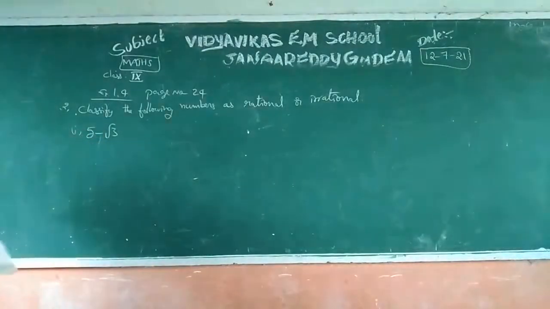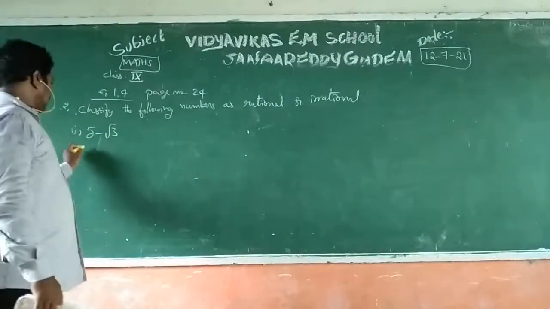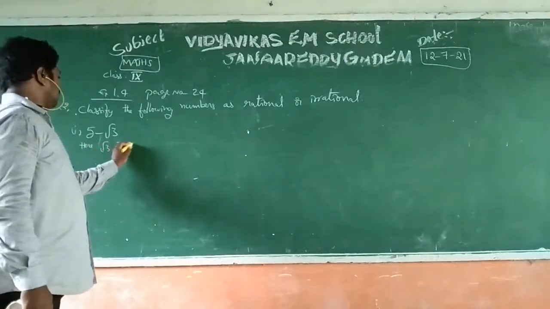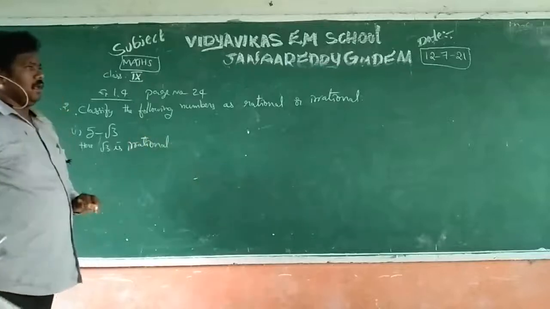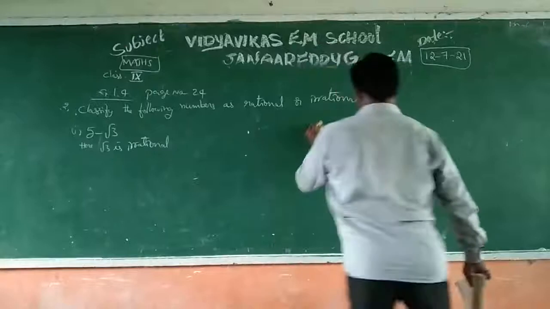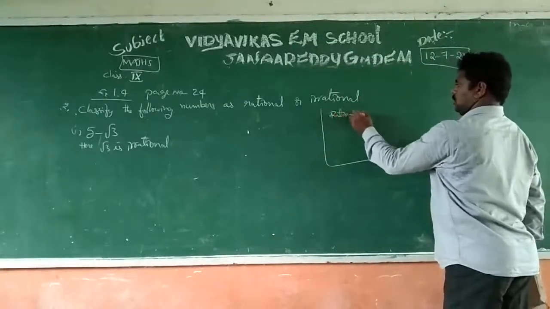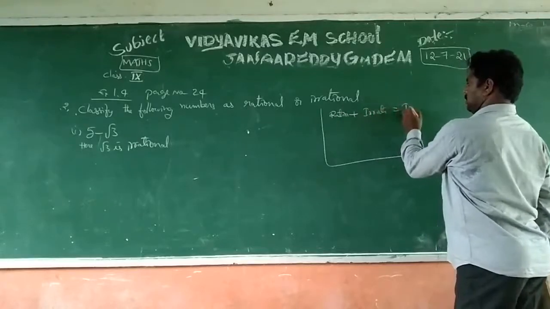You should try to identify that 5 is a rational number, and here root 3 is irrational. You should know this concept we said once: rational plus irrational is always irrational.